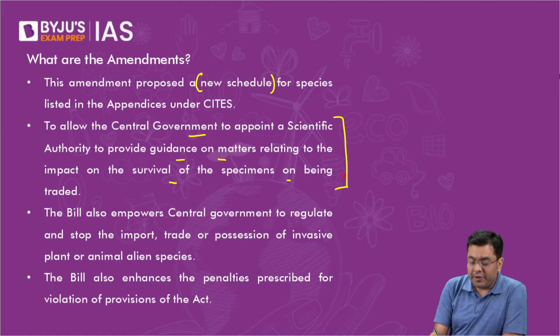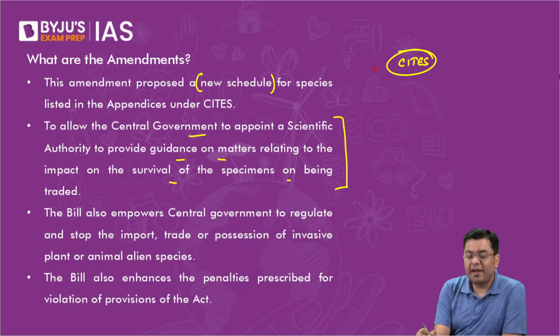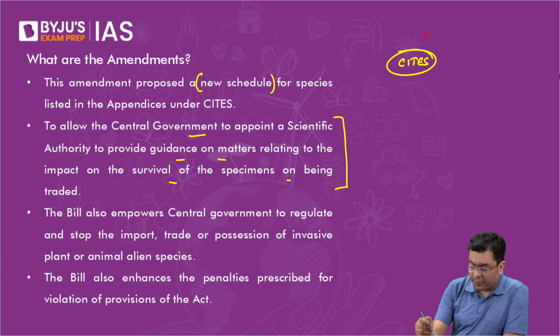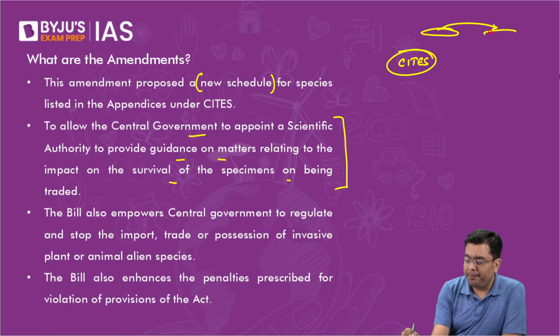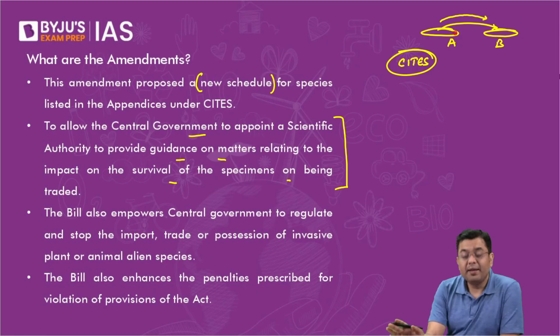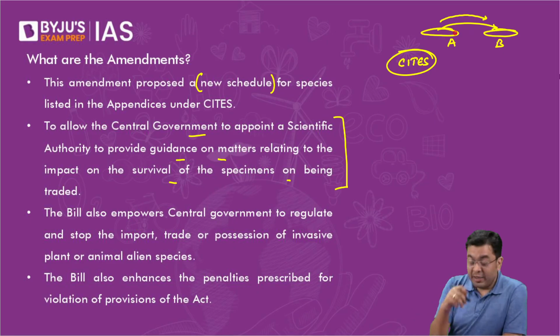Remember, as per the convention of CITES, even if you are carrying out a trade from country A to country B, the country which is sending the species to another country, that is, if A is sending certain species to B, then A is responsible for ensuring the survivability of that particular animal or species.